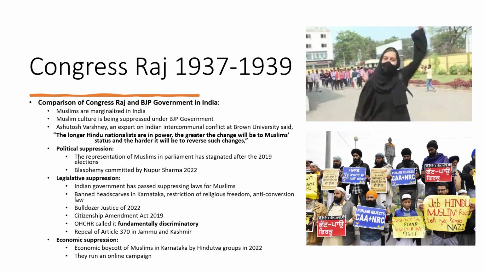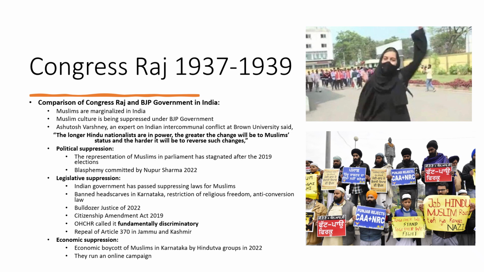So students, we have studied in detail the Congress Raj of 1937 to 1939. We have studied how Muslims were marginalized and suppressed under the rule of Congress, nationalistic Hindus in India before partition. Today, students, a similar situation is being faced by the Muslims of India under the government of BJP.